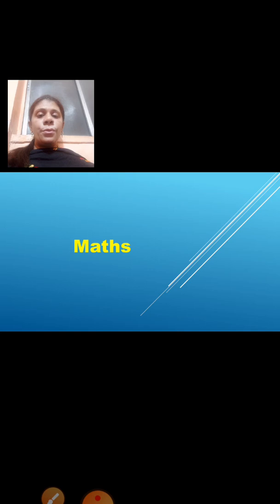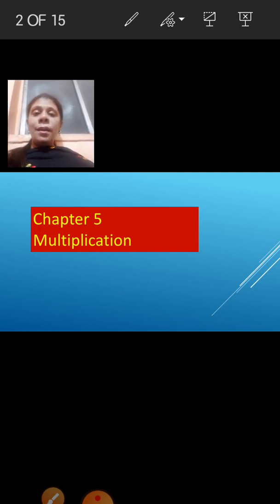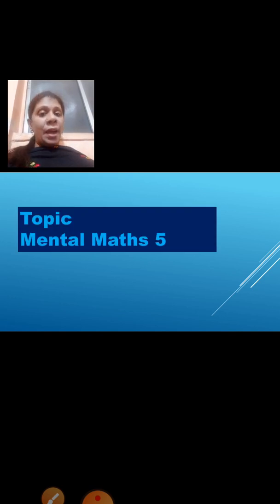Now, children, as you know, we are continuing our chapter 5 multiplication. Okay, in our previous session we finished our part 4. So today we are going to do mental maths 5. Okay, so children, let us start with our mental maths 5. I hope you are carrying a book and a pencil with you. If not, children, once you finish this session, you are going to write all the questions in your book and do it by yourself. Okay, so shall we start?